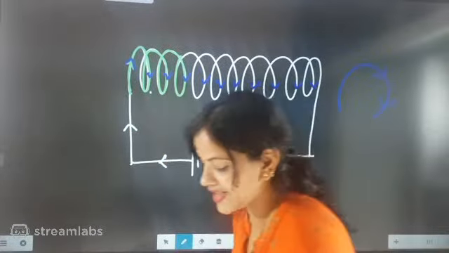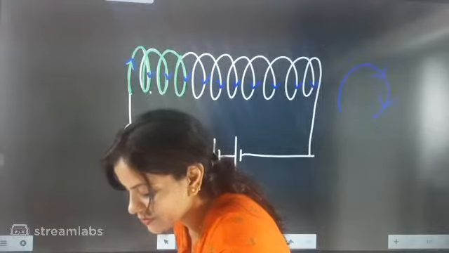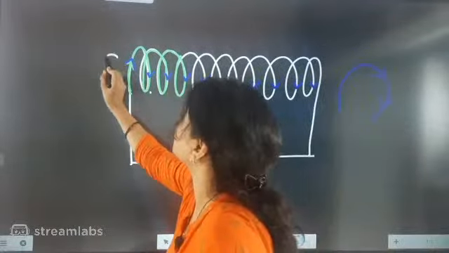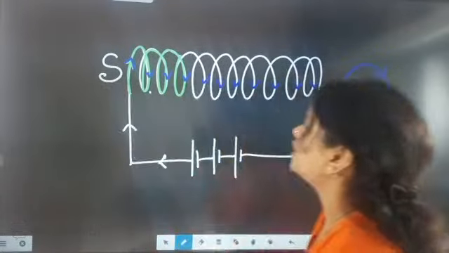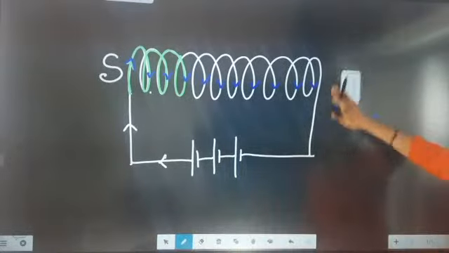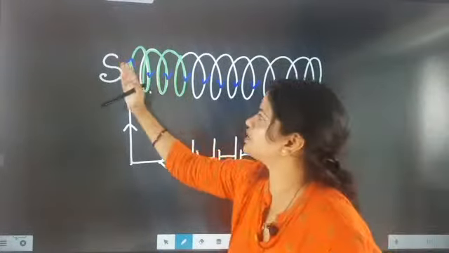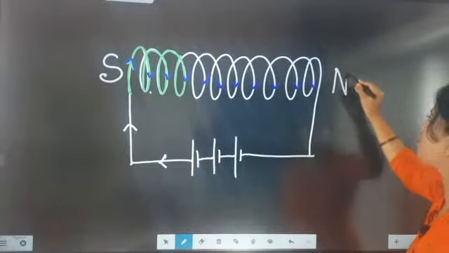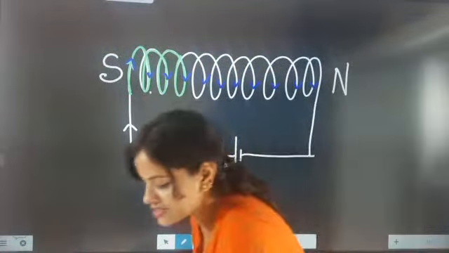Absolutely, Abhirami, absolute Kavya Nasir. What answer is going to come here? It is going to come as South Pole. So if this face is coming South Pole, then the opposite one will be exactly having what? Opposite to this, north. So here it is coming as North Pole.